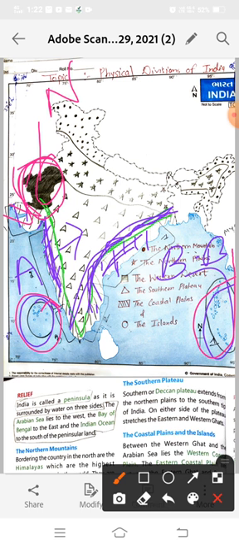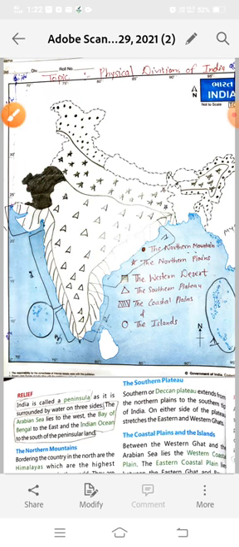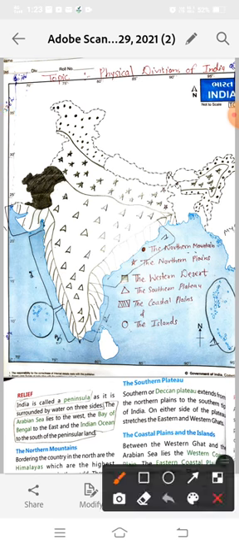Now in this chapter you also learned that India has many neighboring countries, many countries surrounding India. India shares its boundaries with a number of countries in the north, northwest and east. So in the west we have Pakistan. Here we have Pakistan, and here to here we have Afghanistan. Afghanistan is also touching the border of India.